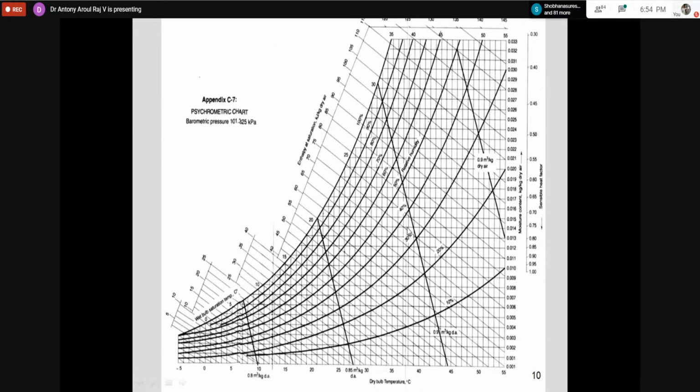So like that it will come. Okay, so we have it up to 10%. All these lines which are moving here, those are all RH lines. And this line is the 100% saturation line. So that is what we have to understand.